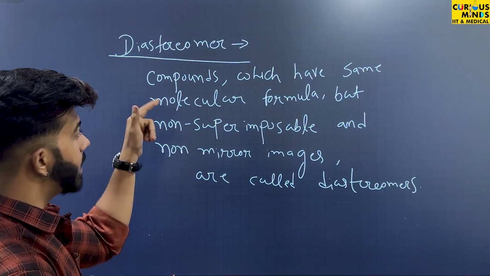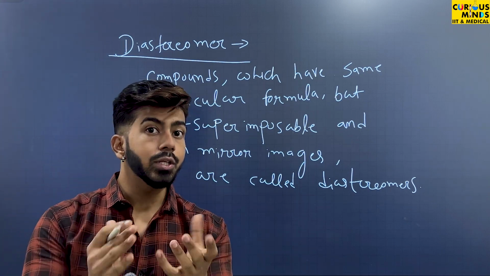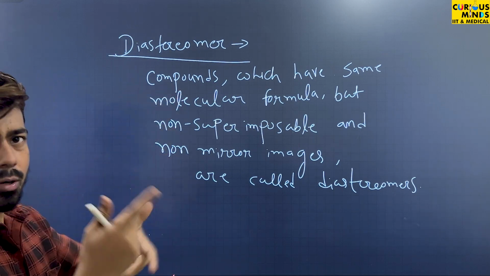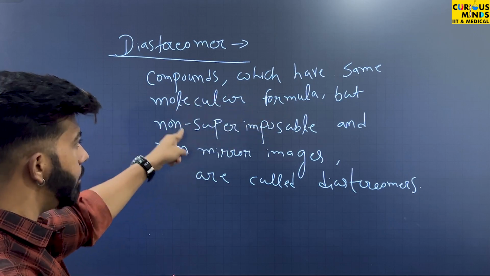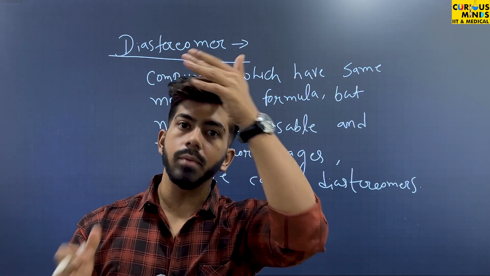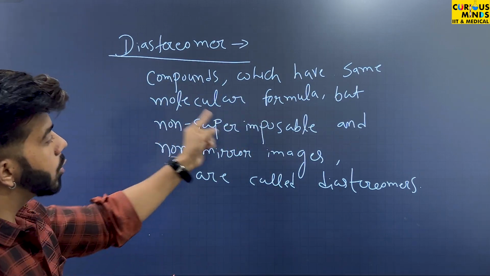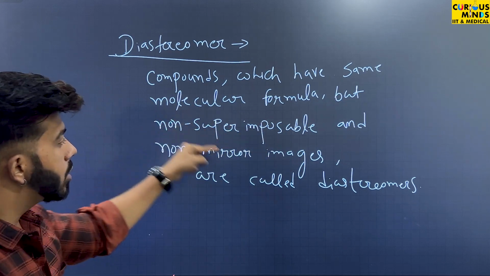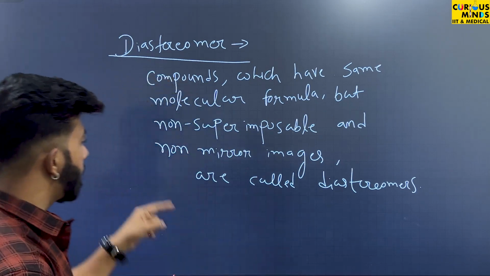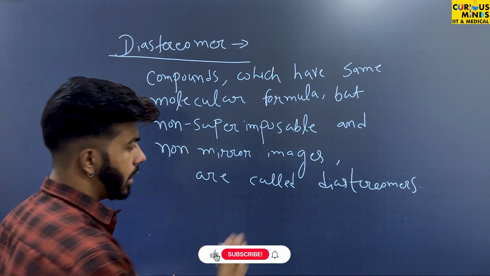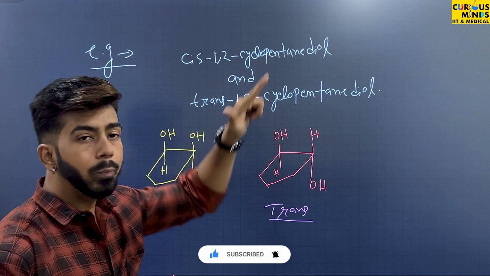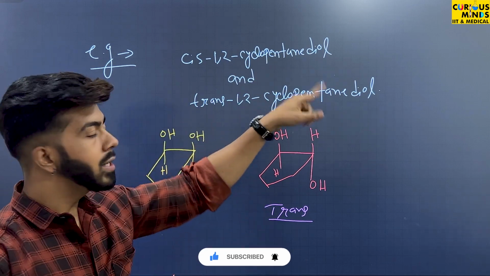Now, second is diastereomer. What is diastereomer? Diastereomers are compounds, or we can say stereoisomers, which have the same molecular formula. Overall, it has to be the same molecular formula, right? But they are non-superimposable to each other and not mirror images. They should not be mirror images. These are called diastereomers. Let's go through one example. There is one example: cis 1,2-cyclopentane diol and trans 1,2-cyclopentane diol.